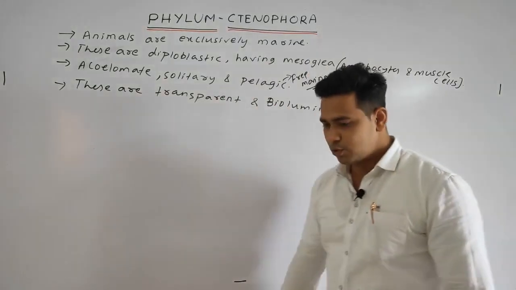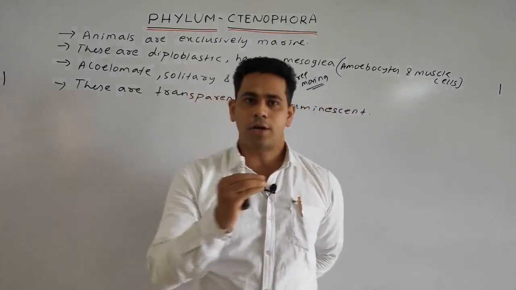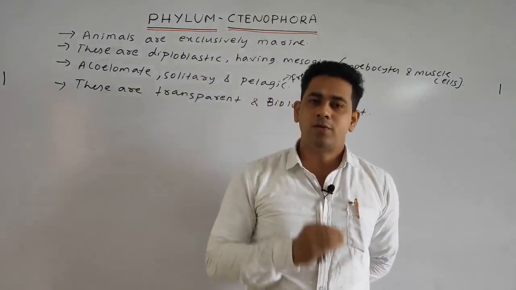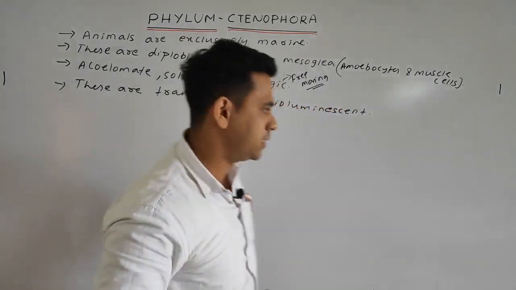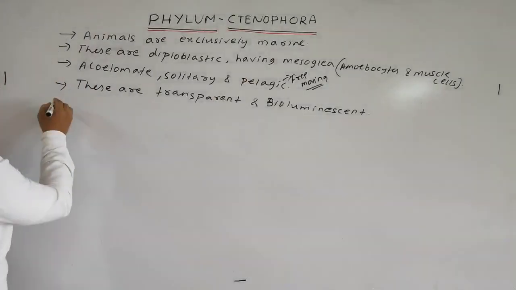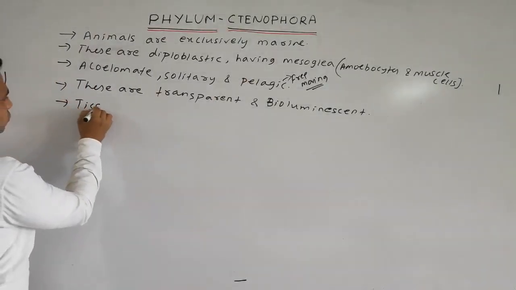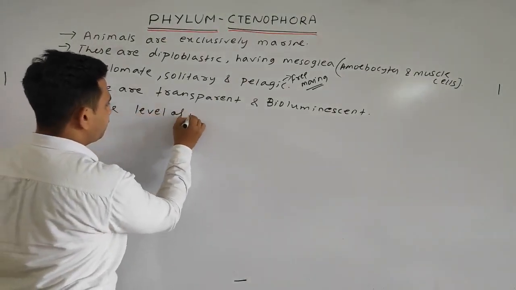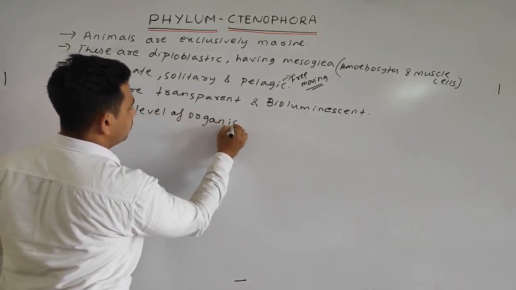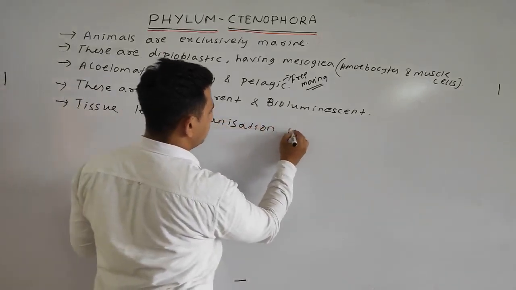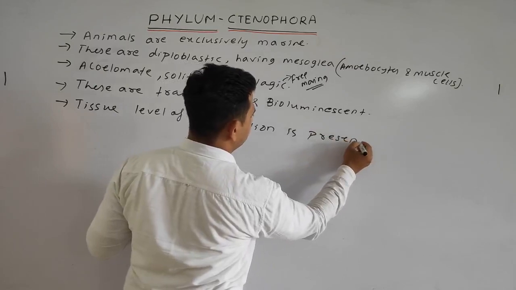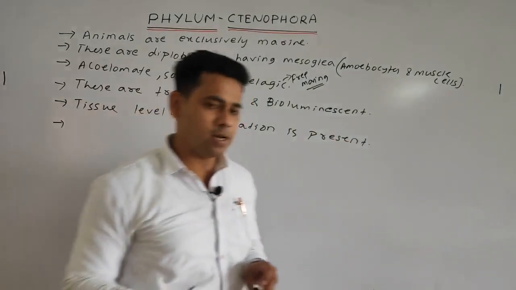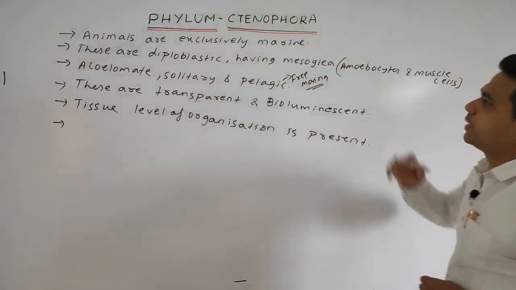Okay, next student, which level of organization is present in the case of the Ctenophora? Yes, the tissue level of organization is present in this. So we can write: tissue level, or grade, you can write anything. Tissue level of organization is generally present in the case of the Ctenophora.